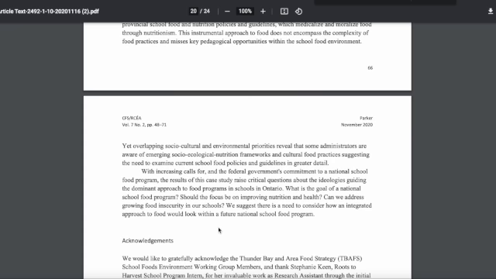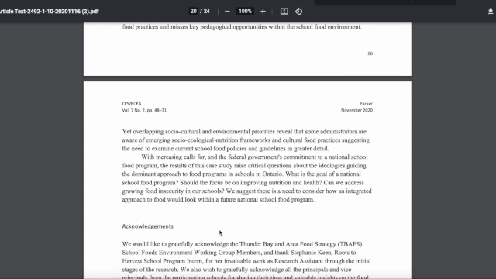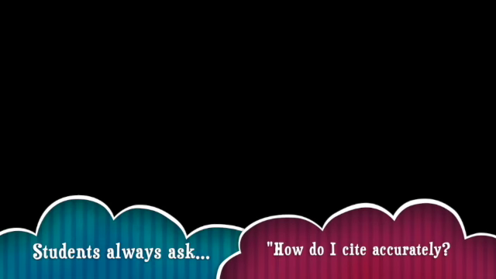Increasing calls for the federal government's commitment to a national school food program. The results of the case study raise critical questions. What is the goal of a national school food program? Should the focus be on improving nutrition and health? Can we address the growing food insecurity in our schools? And they have these suggestions.